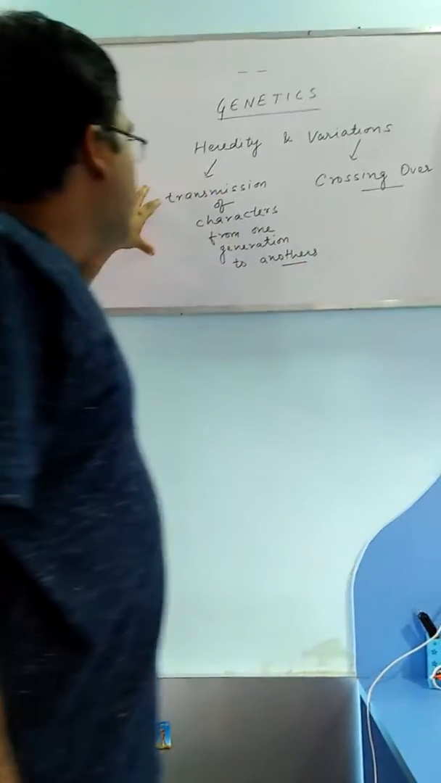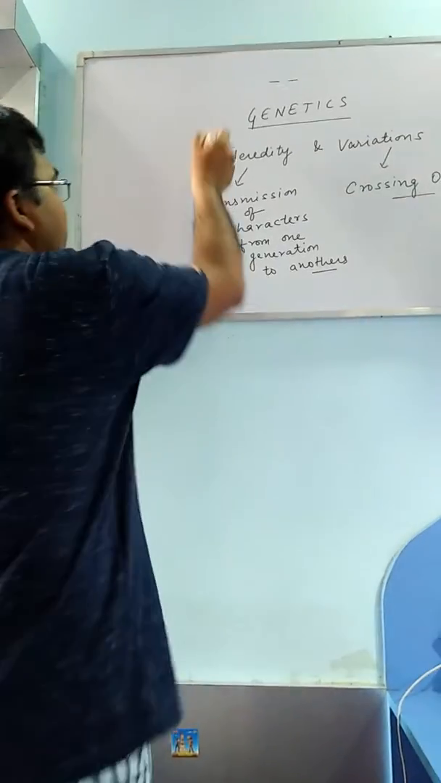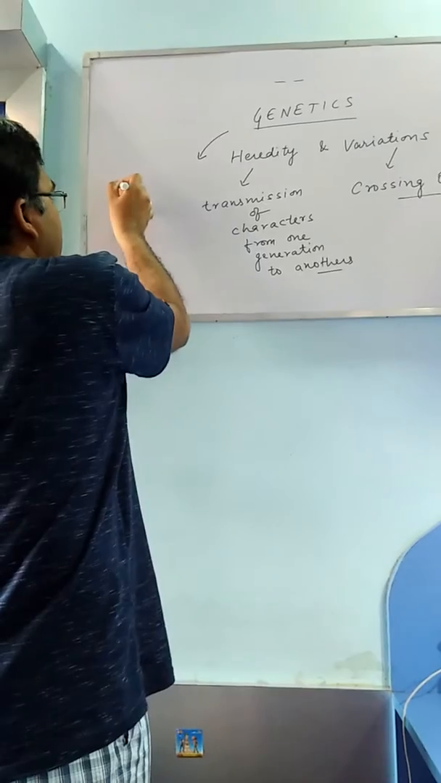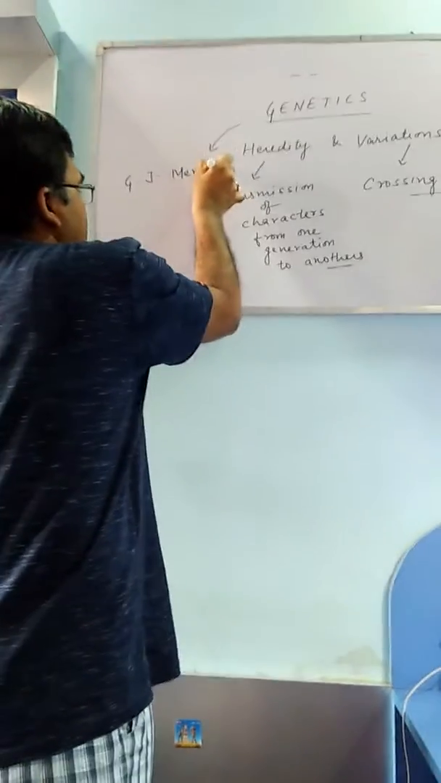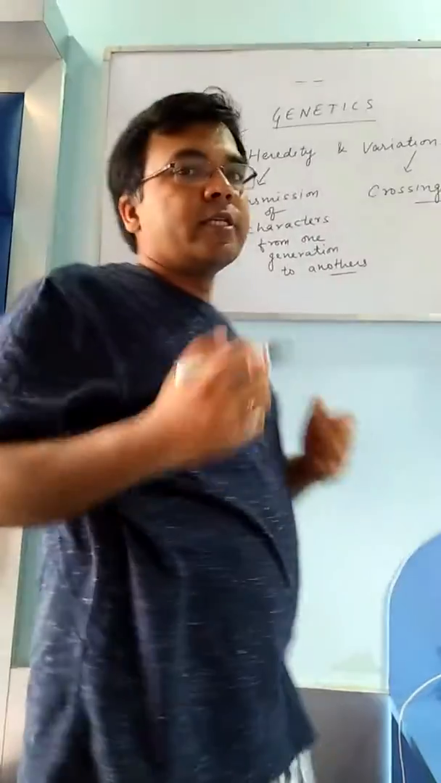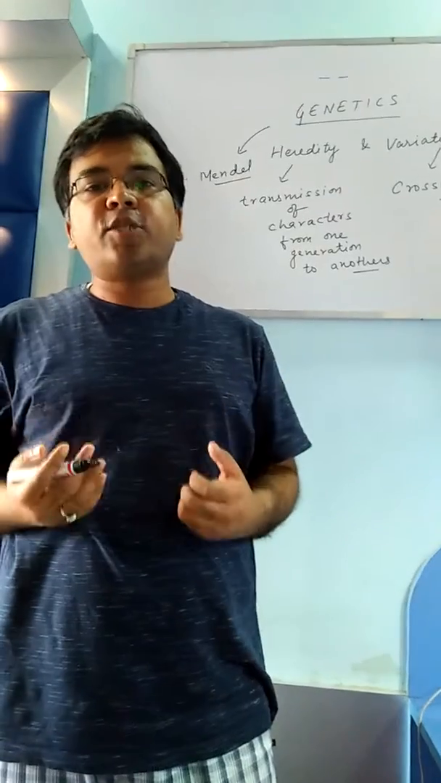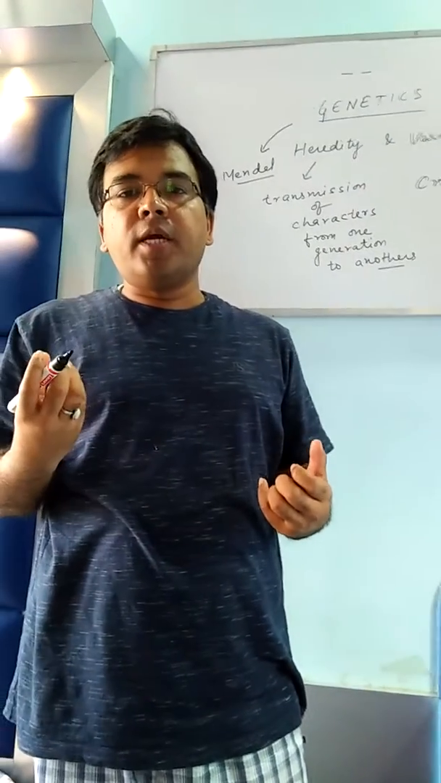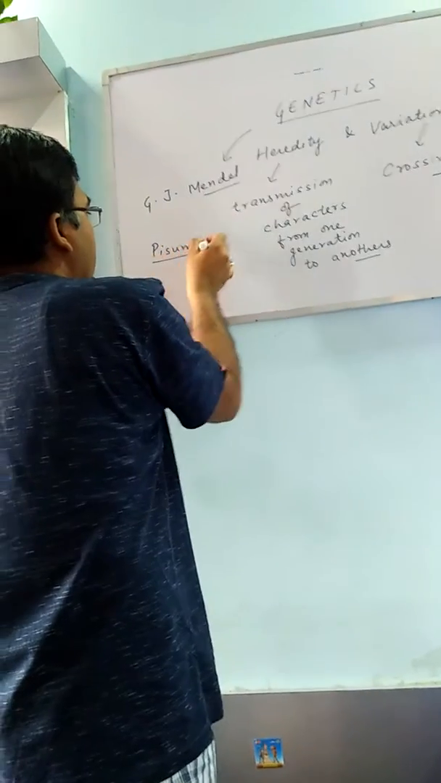Now, when we talk about heredity, we need to understand who the father of genetics is. The father of genetics is Gregor Johann Mendel. Mendel was responsible for bringing this branch of biology to such heights, and he did his experiments on garden pea. The binomial name of garden pea is Pisum sativum. So here you can see it is Pisum sativum.